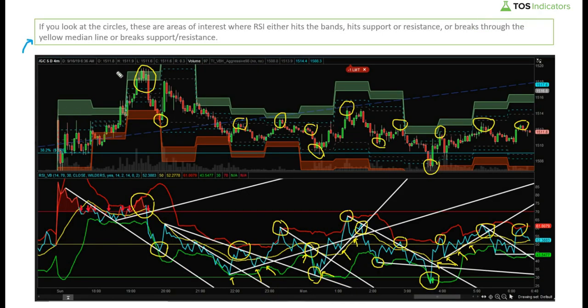I won't read these out loud. You can always pause and read if you'd like. But what we'll look at is the actual chart. And so what you can start to see down here below is there's a lot of white lines. And these white lines are those trend lines that Keith draws on his charts to help define support and resistance. And you can sort of see where you as a user might be a little bit overwhelmed trying to do something like this, especially on the go. But that's where we've automated this process.